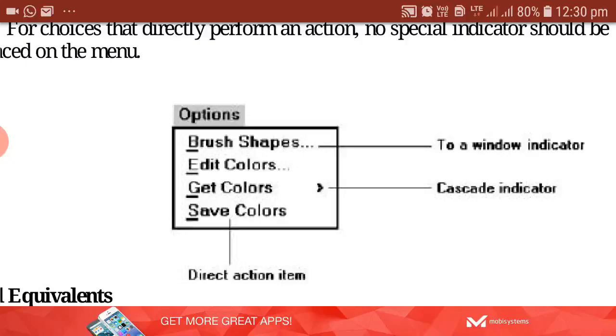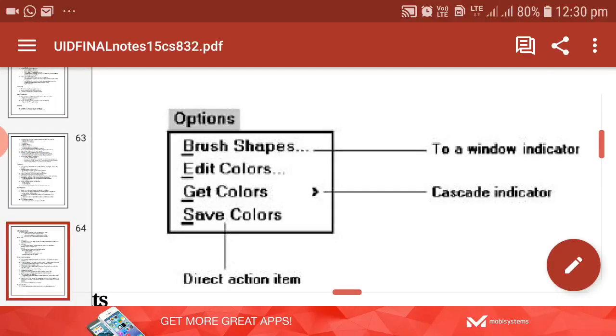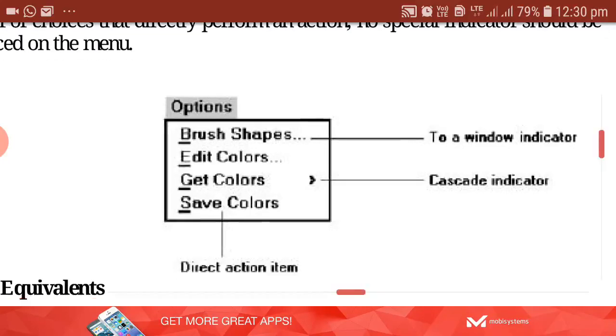So next choice, get color. See the triangle in front of that. That means it is a cascade indicator. So if you select that option, it indicates that it is going to take you to another sub menu. One more menu will be displayed. Beside that, again options will be there in that menu. You can select any of the options from that menu.